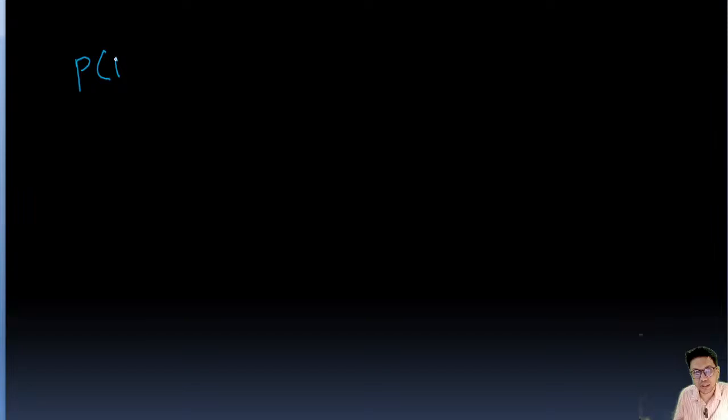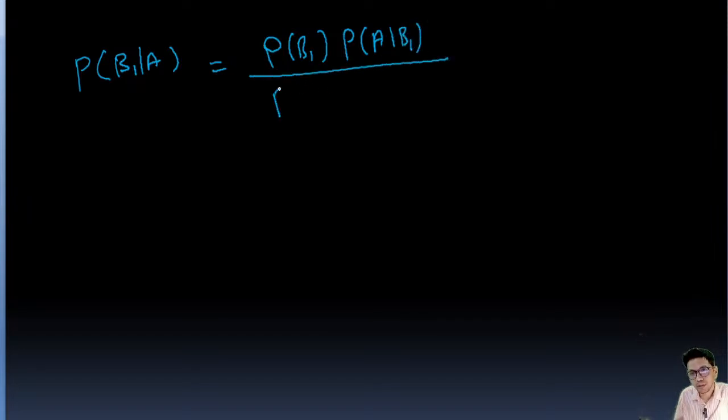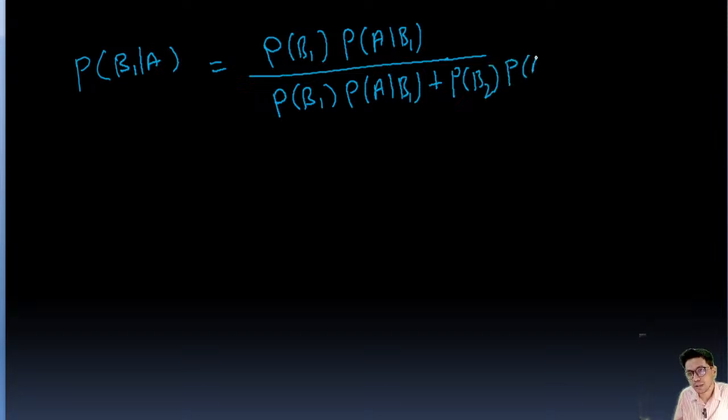P(B1|A) is going to be P(B1) into P(A|B1), upon P(B1) P(A|B1) plus P(B2) into P(A|B2).